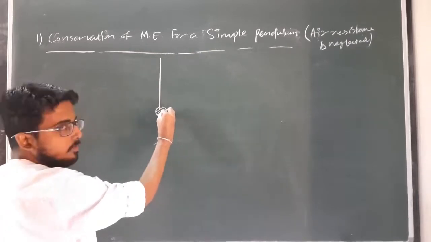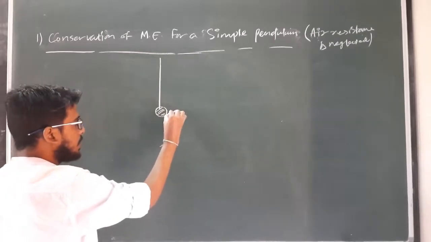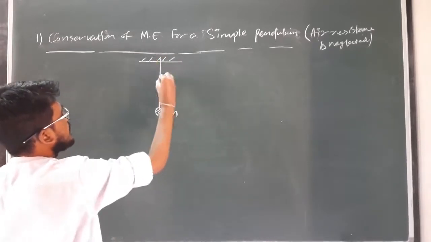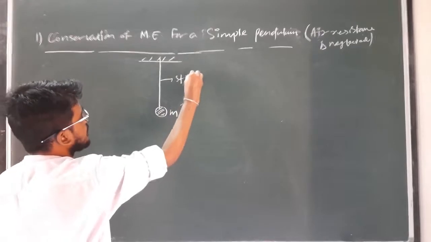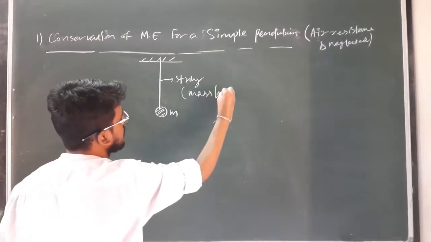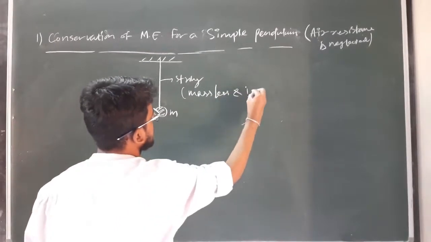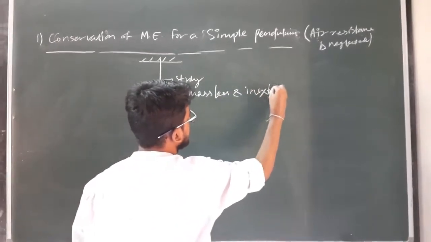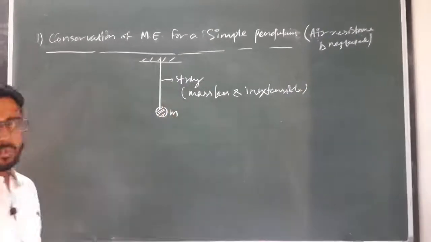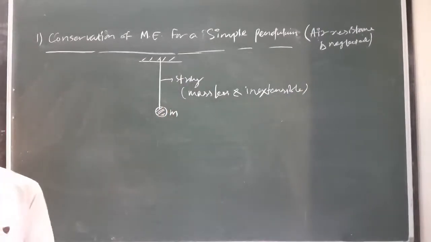Here is the bob which has certain mass m and is fixed with a rigid support with a string, and this string is massless and inextensible. Okay, this is known as a simple pendulum. Clear? So we have to verify the conservation of mechanical energy for a simple pendulum.